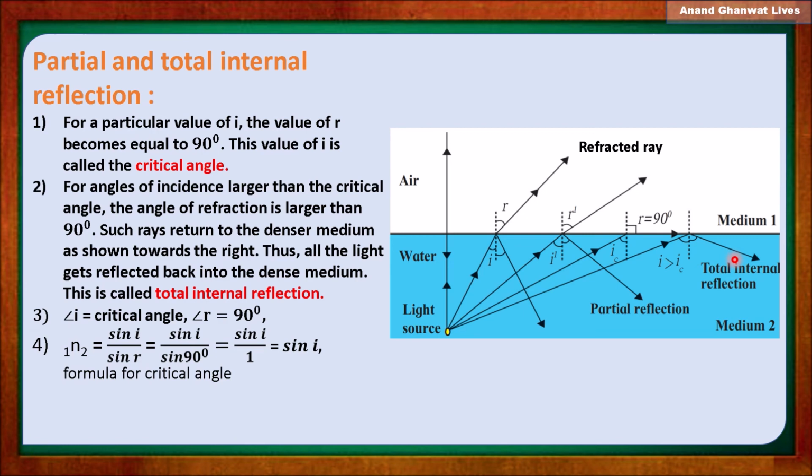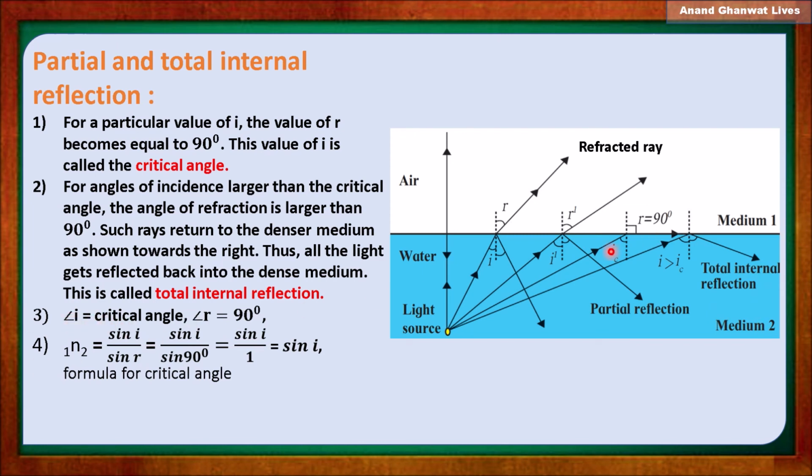Angle of incidence larger than the critical angle, then the angle of refraction is also larger than 90 degrees. Such a ray returns to the denser medium as shown in the figure. Thus all the light gets reflected back into the dense medium. So this is called total internal reflection.